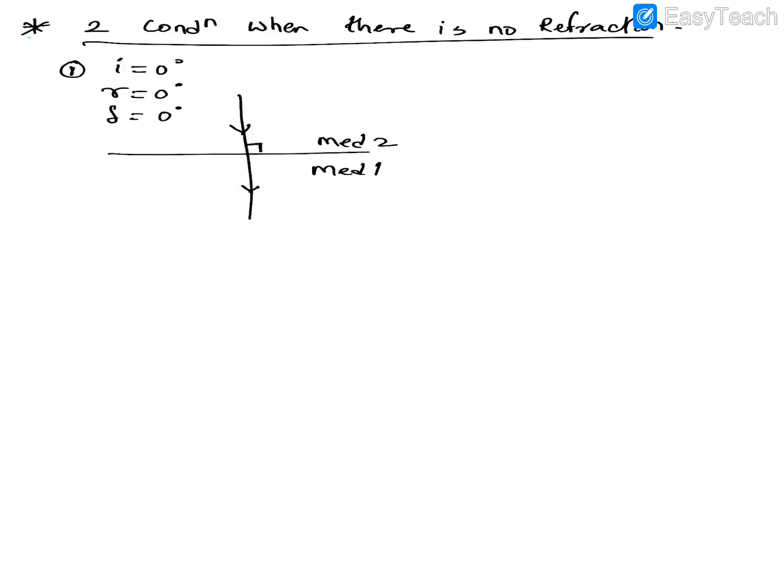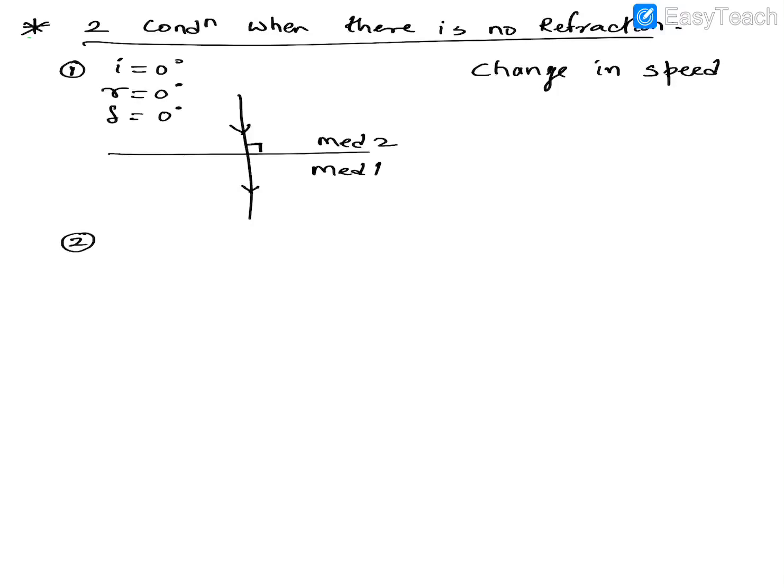Now, second condition. One more thing out here, there is going to be the change in speed out here, remember. So whenever it is passing from one medium to another medium, there is a change in speed. But since the light is falling normally, there is no refraction. But the change in speed is happening. I mean, the light is slowing down if it goes from rarer to denser, or it will speed up when it goes from denser to rarer, but there is no change in the direction.